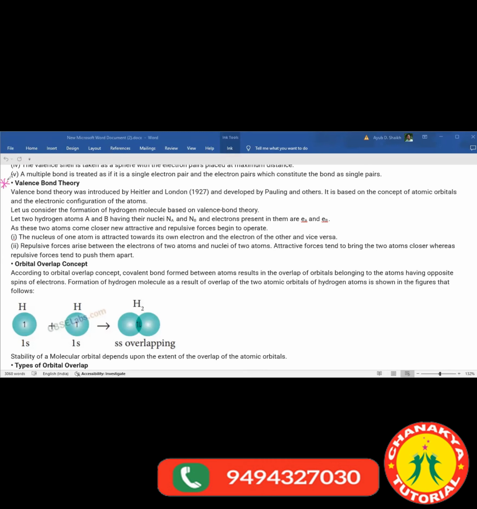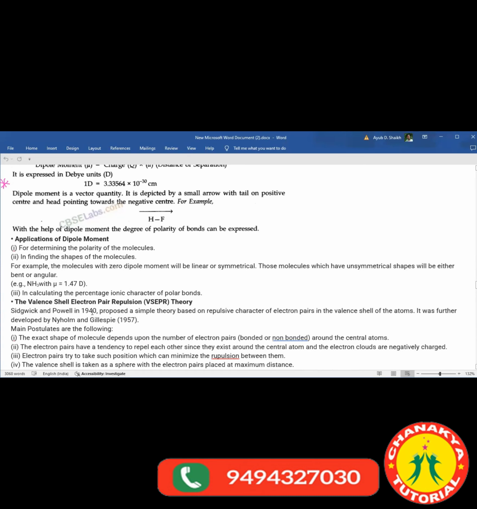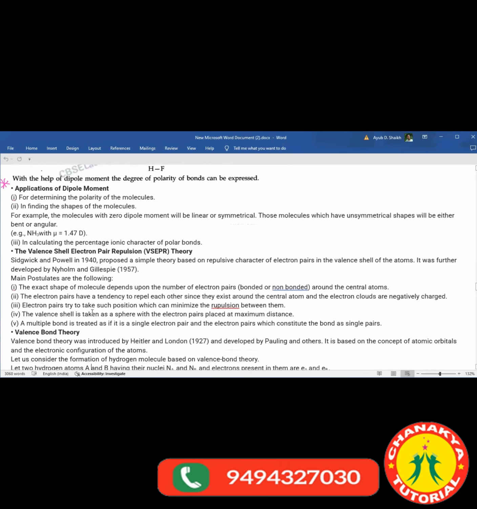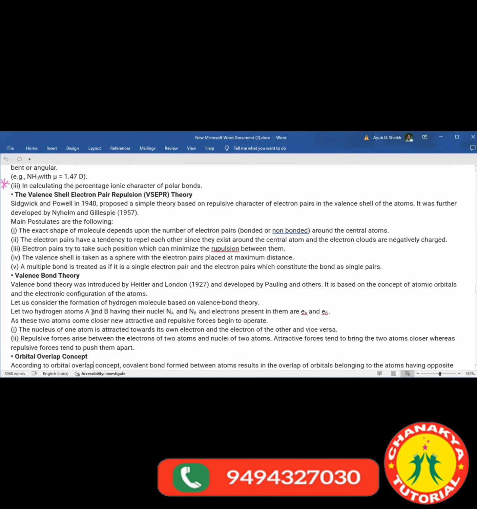VSEPR means valence shell electron pair repulsion theory. Since you were not there, I have to revise it. This is VSEPR theory. This theory was put forth by Sidgwick and Powell.